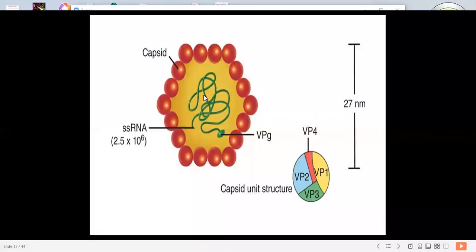HAV is not shed in any significant quantities in other body evacuations; we could not find this virus in saliva, urine or semen.